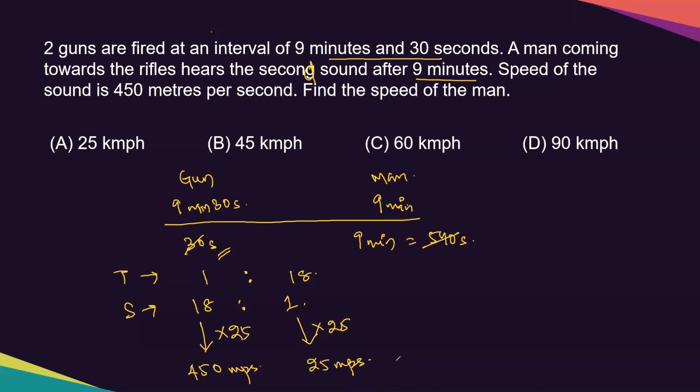So we'll be converting it into kilometers per hour. We'll multiply 18 by 5. 18 into 5, 90. 90 kilometers per hour. Options were given in kilometers per hour, so we had to convert it into kilometers per hour. Option D is correct.